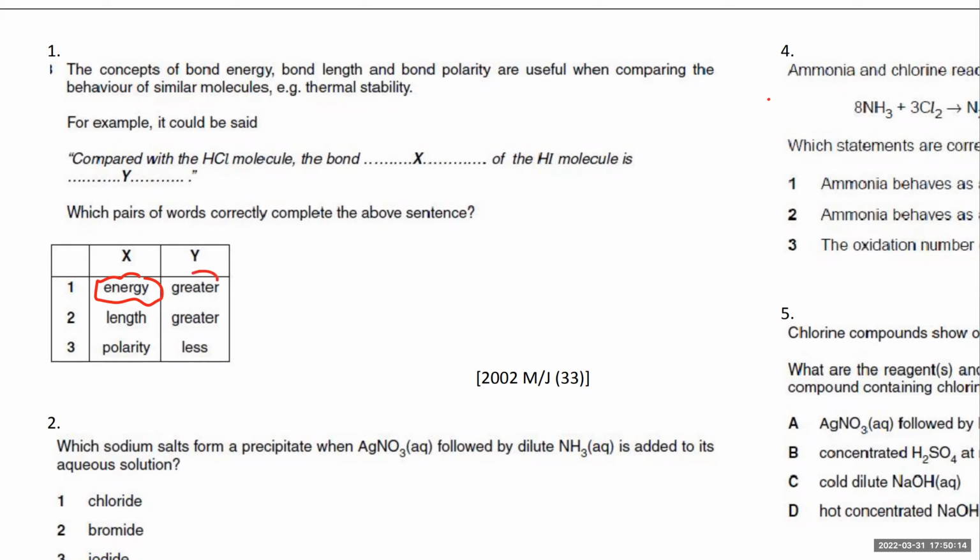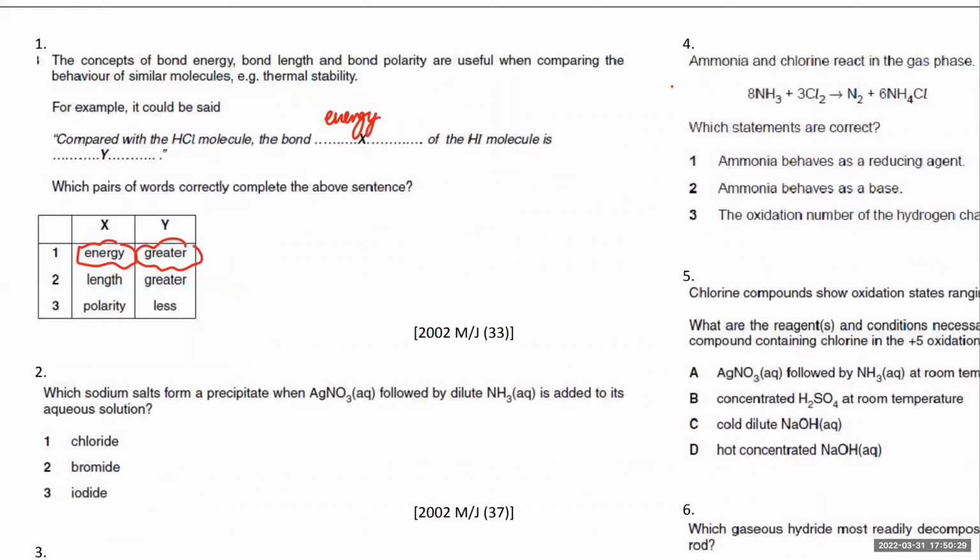The bond energy is greater. So is that true if HCl of the bond, sorry, the bond energy, तो समझ नहीं आ रहा. अच्छा, so bond energy of the HI molecule is greater. Is that true? किसका bond ज़्यादा strong है? HCl or HI?